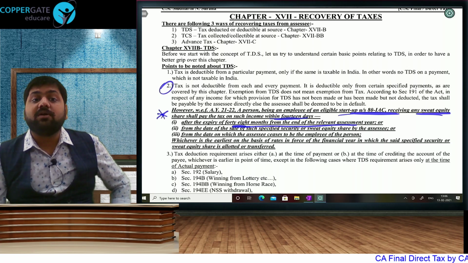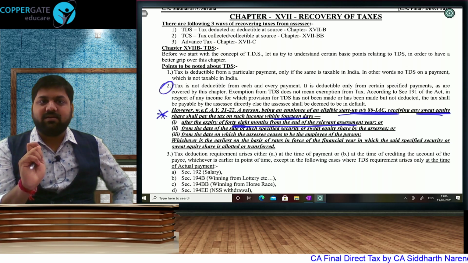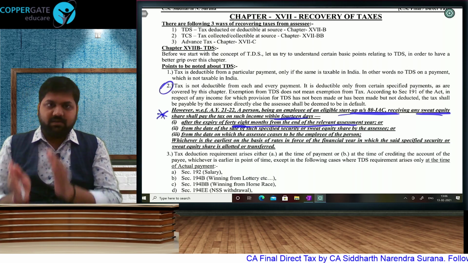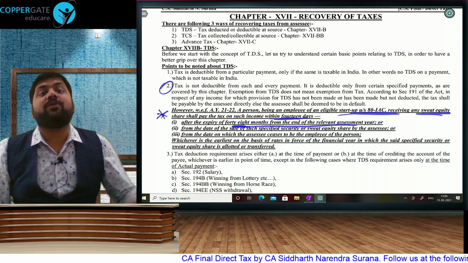From where will you count 2 years? 2 years from the assessment year, 48 months from the assessment year. And what is the due date? 14 days from the expiry of 48 months. So previous year, assessment year, 48 months from the assessment year, and then within 14 days you have to pay that tax.